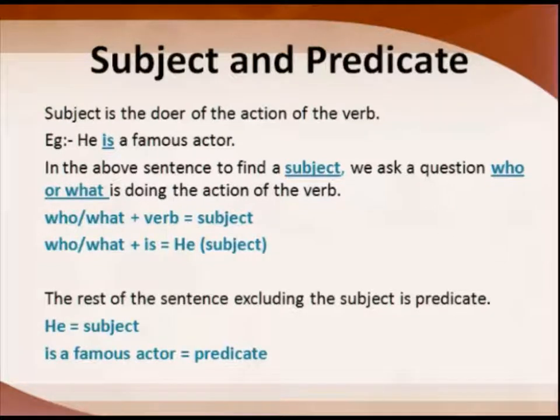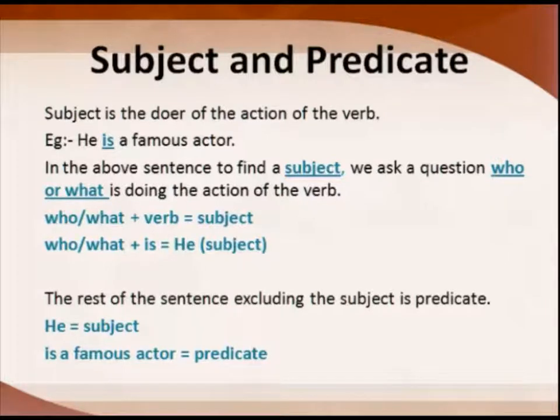Now how to go about finding a subject? We have to know first what is the verb in a sentence, and before the verb, when you put a question, who or what plus verb, that is who or what is doing the action of the verb, then the answer you get is the subject. For example, here I have taken he is a famous actor. Now when we ask a question, who or what, the verb we said is.